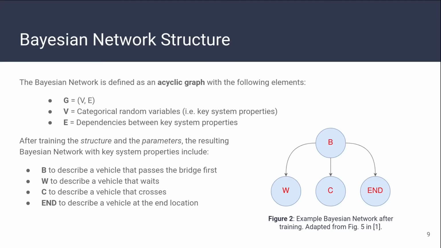With the framework covered, the resulting Bayesian network is essentially an acyclic graph with the following set of elements. Phi, or nodes, are categorical random variables, or in other words, the key system properties we are interested in, and E, or the edges, are dependencies between these key system properties. In Figure 2, we can see a resulting Bayesian network after training the structure and parameters on 4 total key properties. The resulting edges showcase the dependencies between each property. We now move on to the experiments section.